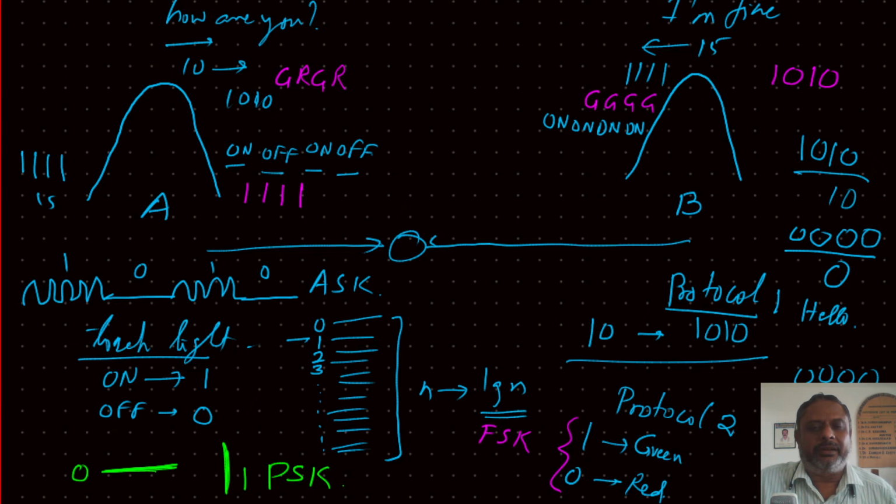We can connect to these 3 types of shift keying. So one is amplitude shift keying, very commonly used, but the problem is if there is any discontinuity in the channel, or if there is any problem with the source, then definitely it is misunderstood as 0.